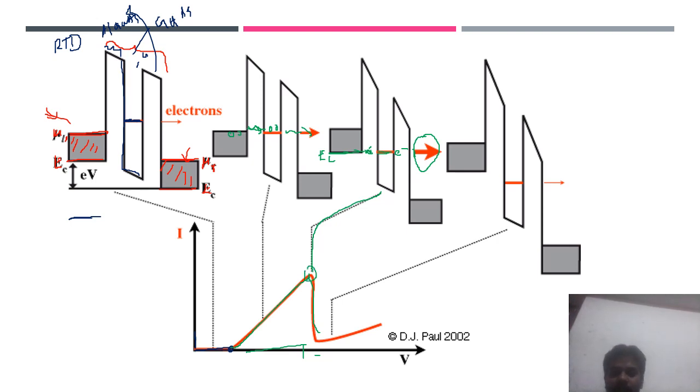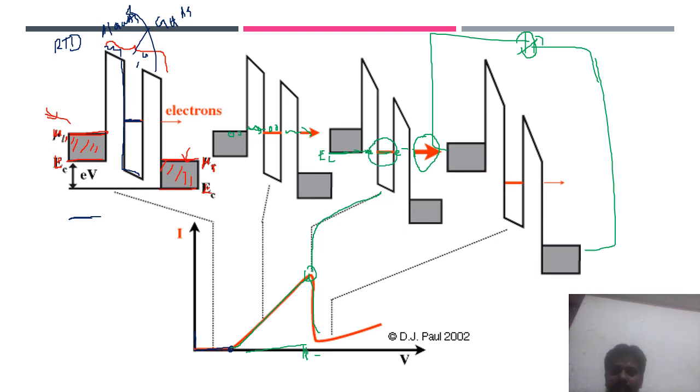Even beyond this voltage, suppose I give this kind of voltage to this structure. It's not a fixed voltage, we are giving a variable voltage here. Beyond this high current voltage, look at this level now.